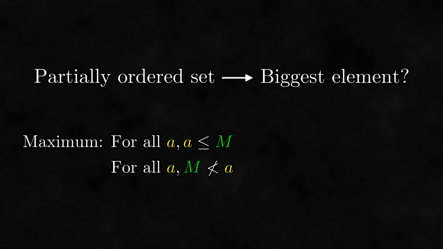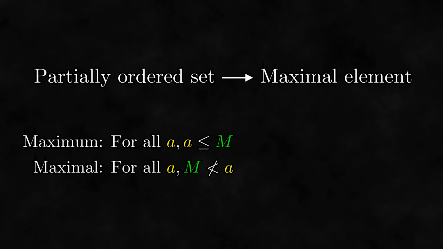We call something that satisfies this condition a maximal element. While maximal elements and maximum elements are the same thing in totally ordered sets, they are distinct concepts in partially ordered sets. So it seems that Zorn's lemma states that every partially ordered set has a maximal element.